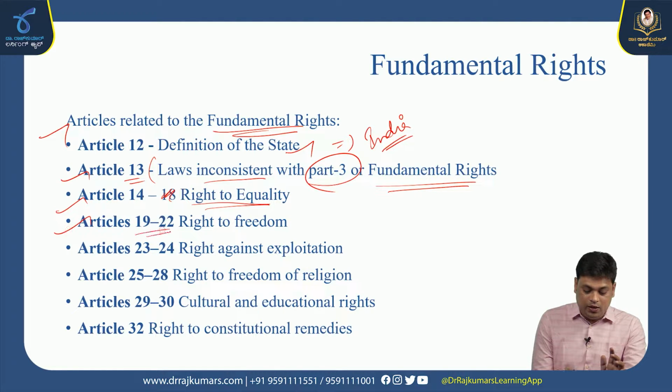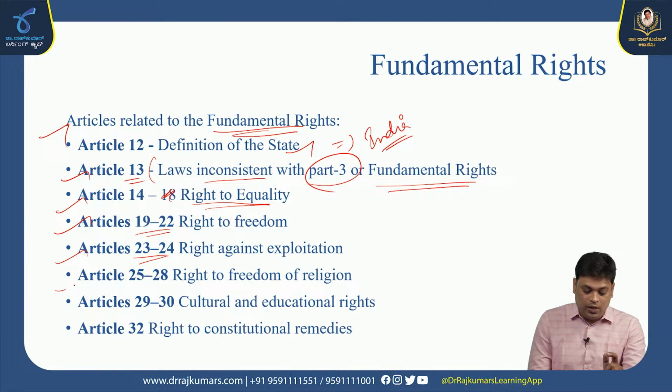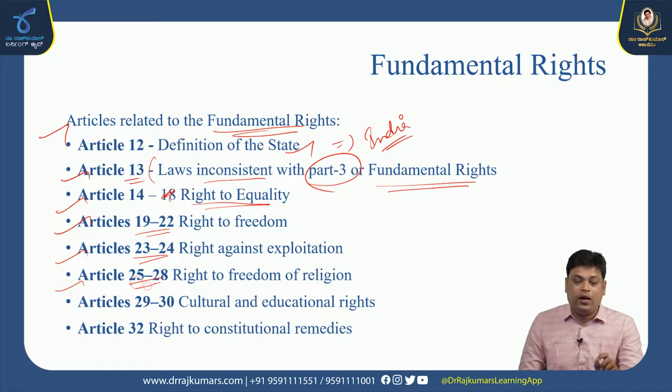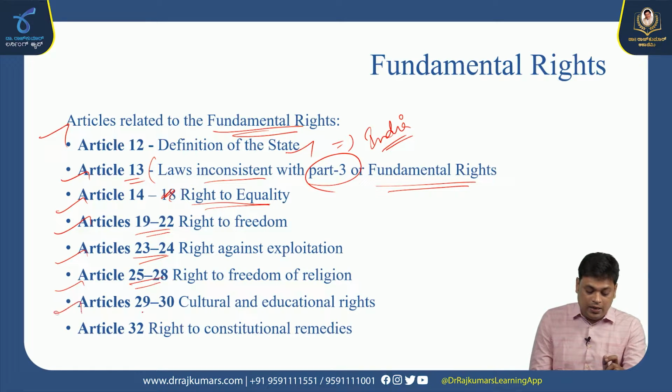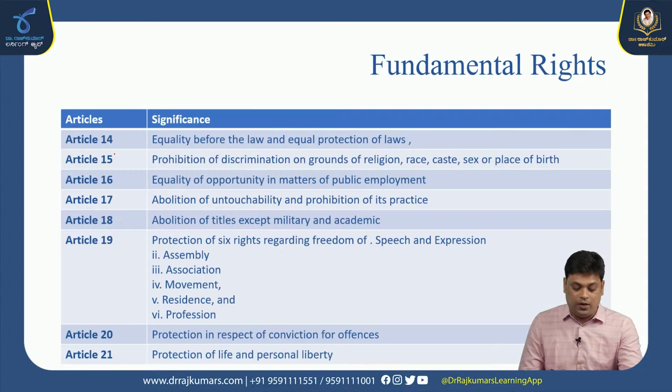Articles 19 to 22, right to freedom. Articles 23 to 24, right against exploitation. Articles 25 to 28, right to freedom of religion. Articles 29 to 30, cultural and educational rights. Article 32, right to constitutional remedies. These are all the basics, and we will see the subdivisions of all these fundamental rights.